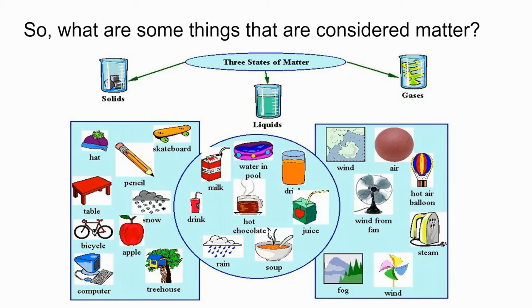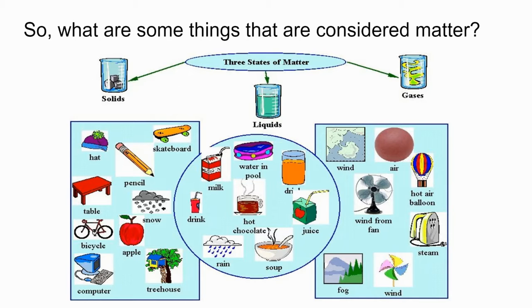Liquids are also considered matter. They have mass, they take up space. Hot chocolate, milk, water in a pool, rain, soup. These are all examples of matter. We can all touch them. They all take up space. They all have mass, so we can weigh them. So these would all be considered matter.